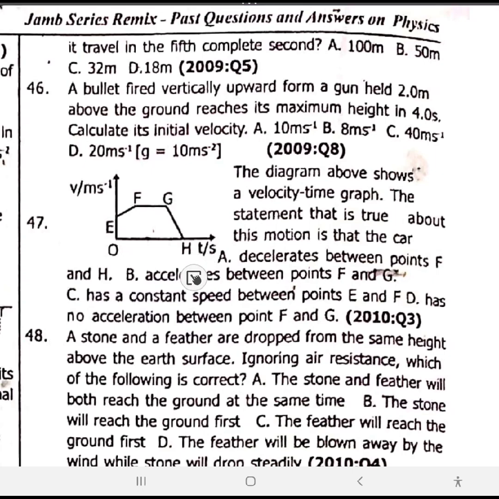So question 47. Let me scan through the options of 47. Okay. No, constant. No. Option D has no acceleration between F and G. This F and G, they have no acceleration between them, and that's the answer. So number 47 is option D. There's no acceleration between F and G. Otherwise, it could also have been called constant velocity or uniform velocity.